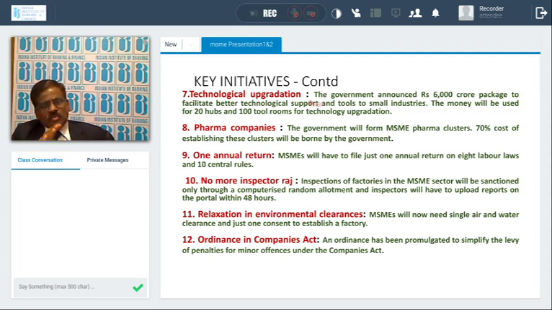Now for clearances of air pollution and water pollution, the two departments were working independently. As per the new policy, only one license is required from both the departments put together, that is for water and air pollution. Only one certificate is enough.